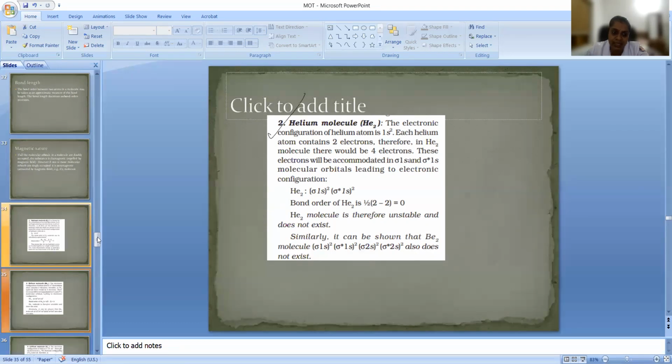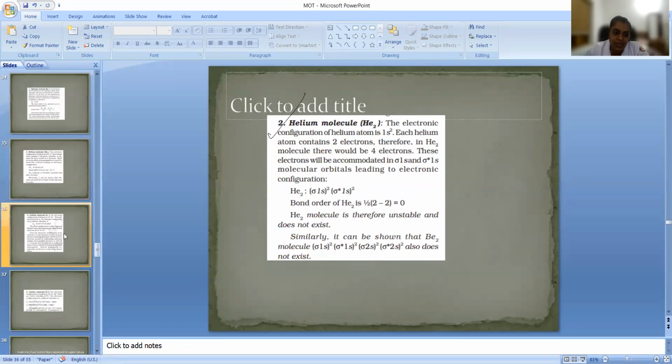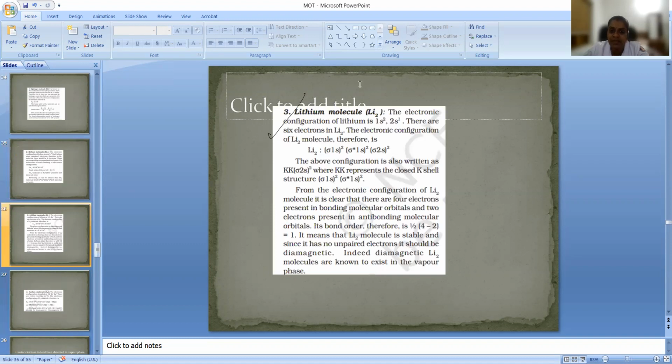The next molecule is lithium. So what is lithium? Lithium has how many electrons? It has 3 electrons. So in total, 2 lithium means you have 6 electrons. So we will write sigma 1s2, sigma star 1s2, sigma 2s2. Sigma star 2s2 is not needed because there are only 6 electrons. So sigma 1s2, sigma star 1s2, sigma 2s2.